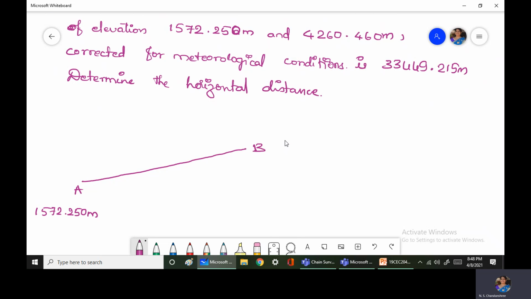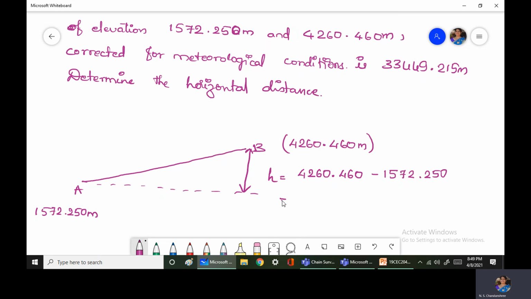RL of point B is 4260.460 meters. Now this is the elevation difference H. H is how much? 4260.460 minus 1572.250. So value of H is 2688.210 meters.